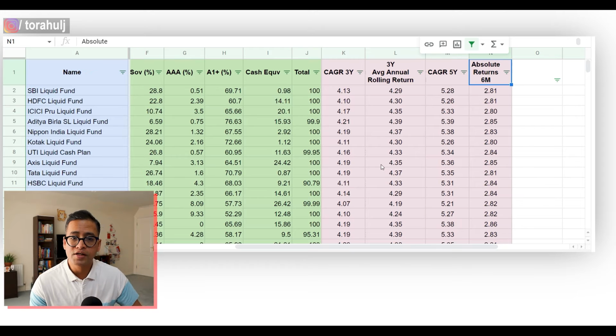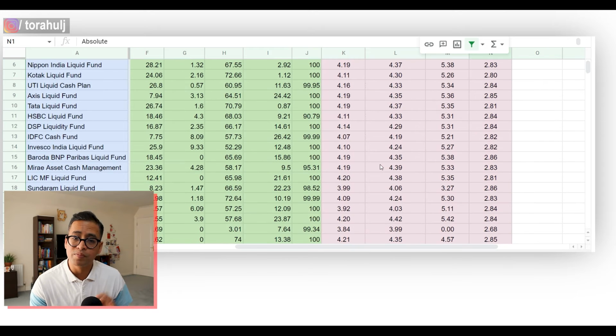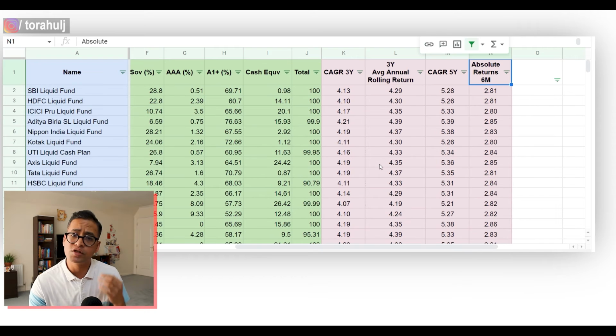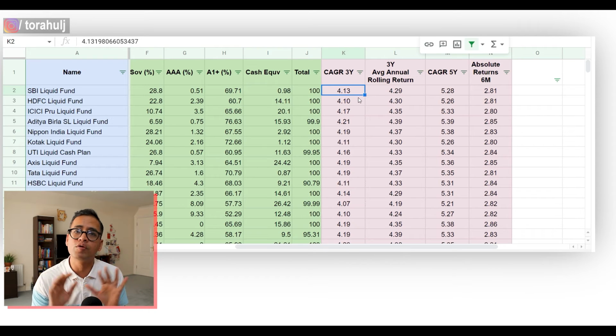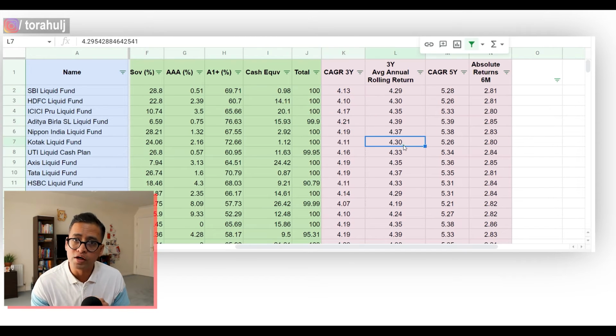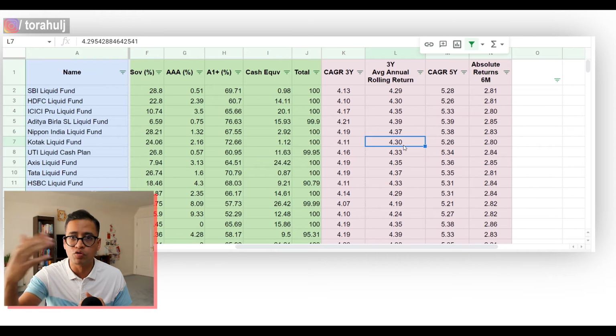What you will notice here is that the returns are very, very similar. There is not a huge difference, right? Which is the case because liquid funds are not investing in stocks where few stocks are going to perform and others not perform. Therefore, the returns are going to be very consistent, right? That is point number one I wanted to make. Point number two is you will also notice that the returns are really low here. They are not giving you 8%, 10%, 12% returns.